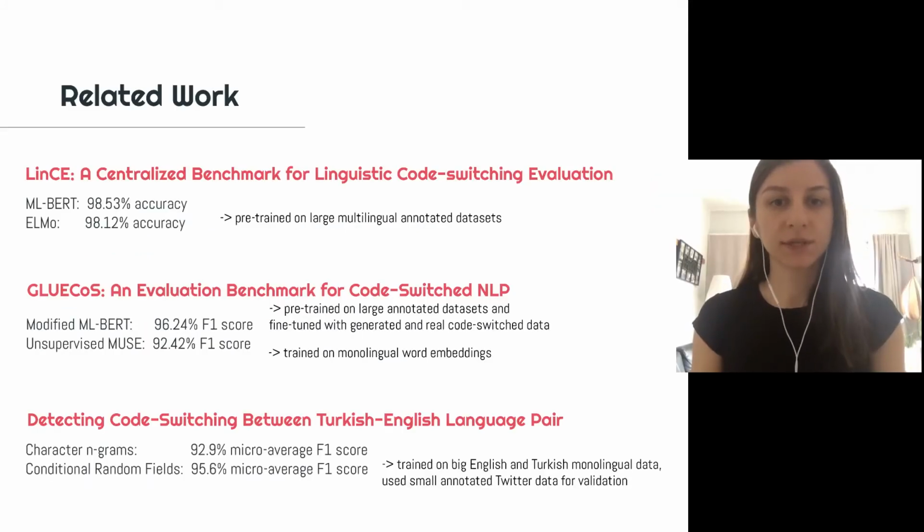In related work such as the Lince benchmark, the organizers achieved results higher than 98% accuracy with multilingual BERT and ELMo. In the GLUECoS benchmark, modified multilingual BERT and unsupervised MUSE models achieved 96 and 92% F1 score, while semi-supervised character n-grams achieved 92% micro F1 score on English-Turkish datasets and CRFs 95% on the same dataset.